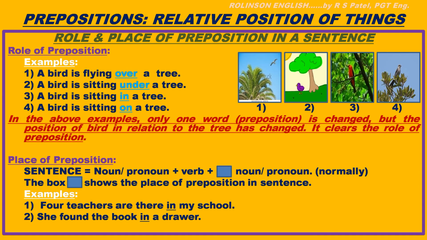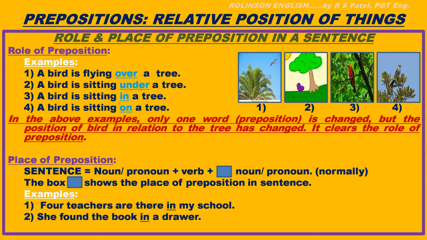See, in these sentences, only preposition goes on changing and the relative position of the two things, that is the tree and bird, goes on changing. In the above examples, only one word preposition is changed, but the position of bird in relation to the tree has changed. It clears the role of preposition.